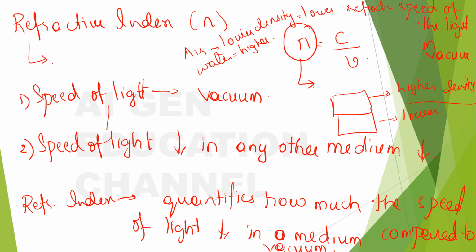After all this, you should revise the reflection of light and find the difference between reflection and refraction of light, and also see the differences in the laws of reflection and laws of refraction. After that, I have mentioned Snell's law too, right? That is the second law of refraction. And apart from that, look into this refractive index concept.